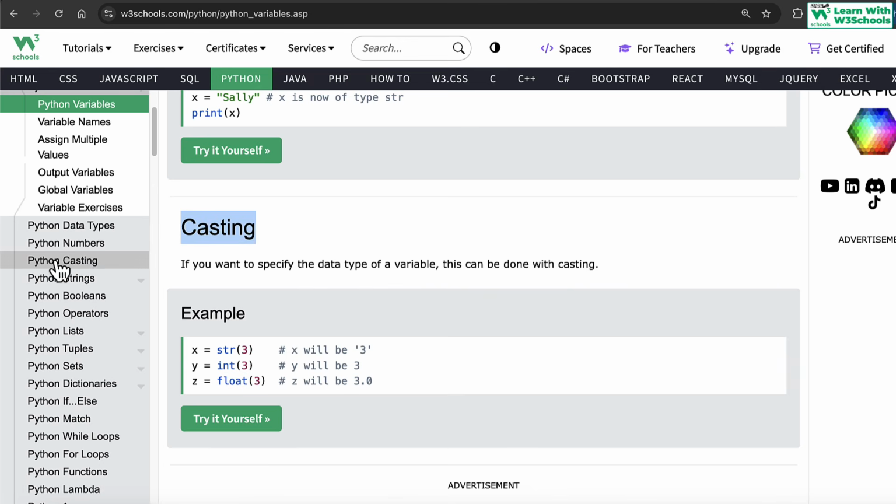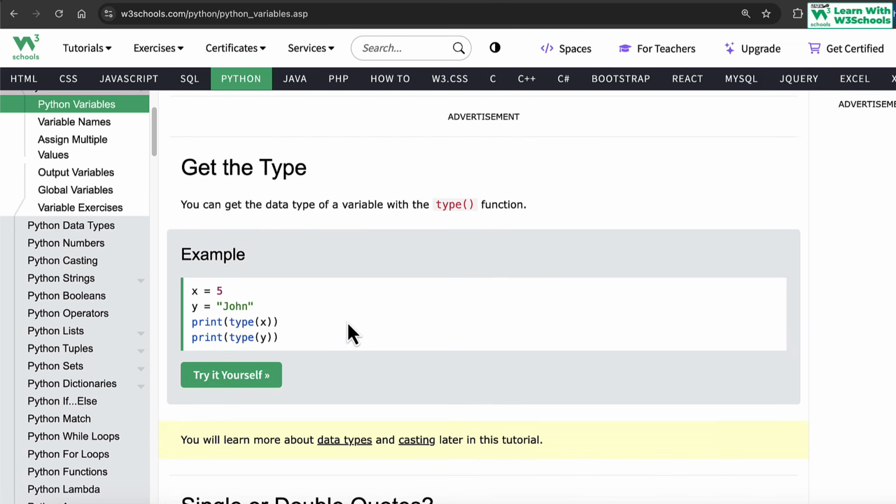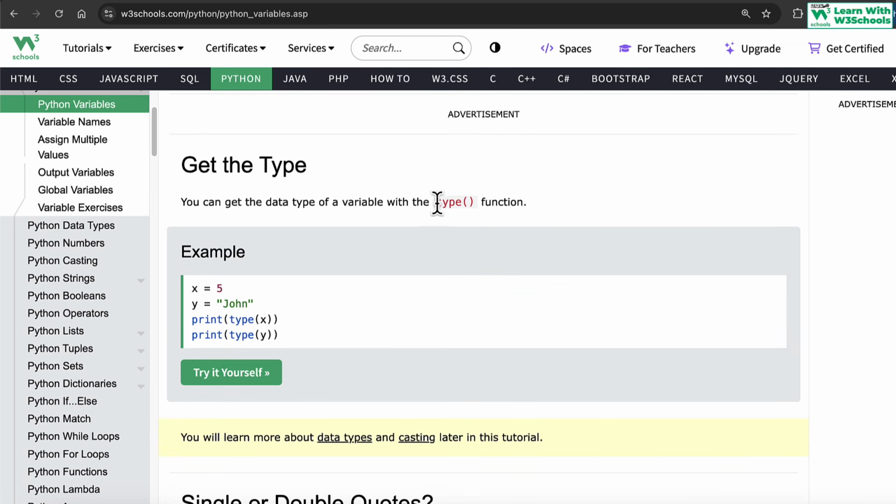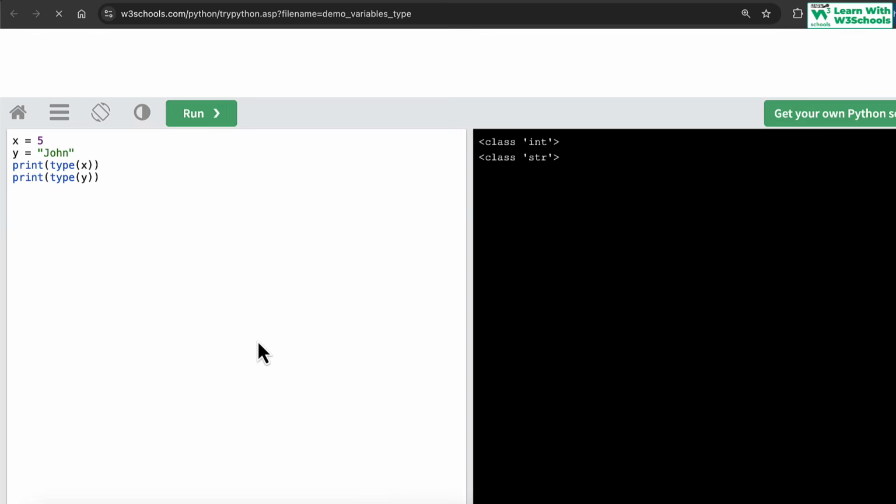More about casting in the next section when we reach casting, how we do it. You can still find out what type of data you are using by using another function called type. So for example, you have x is equal to 5, y is equal to John. You can use the function called type and provide a value x. What this does is it's going to print and find out what type of data this is. This is an integer. So if you come here, it's going to print, hey, this is a class integer. You can use, for example, x to be 5.5, and then when you run the code, because you have used a point value instead of an integer, this becomes, yes, float.